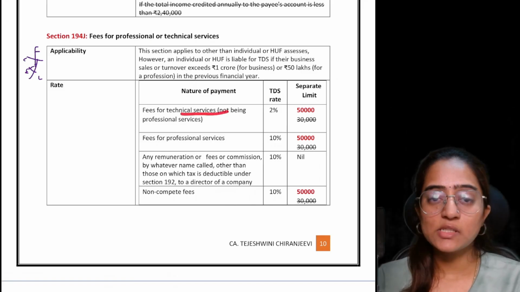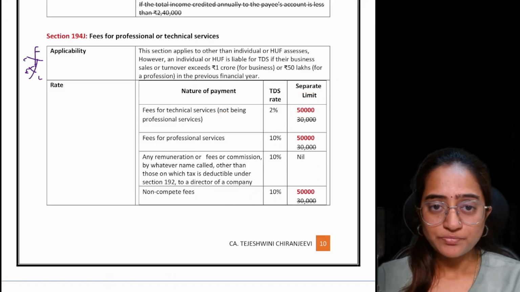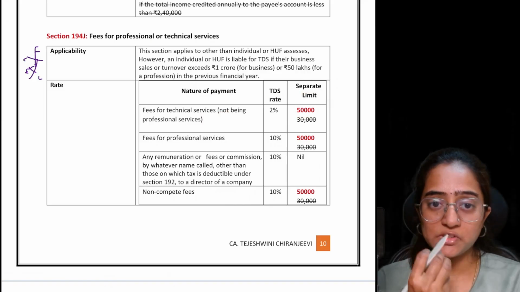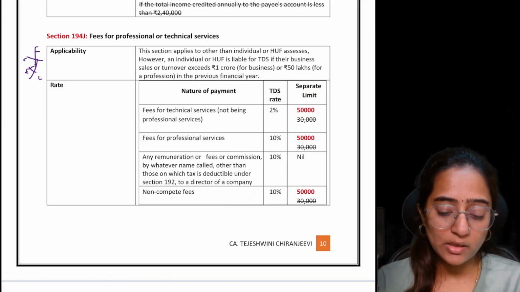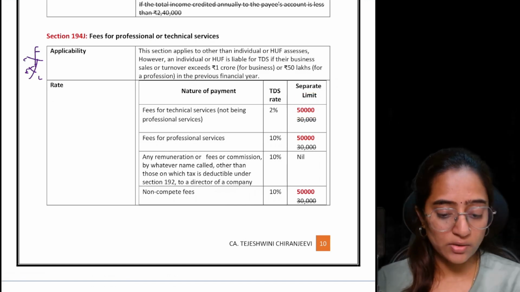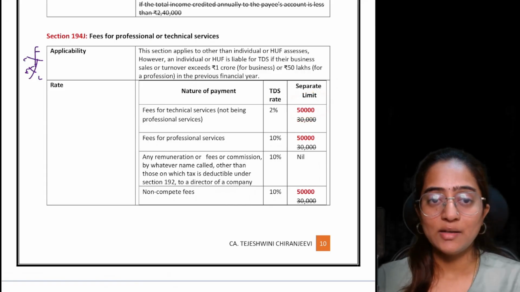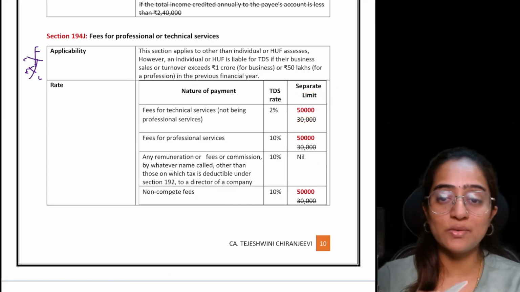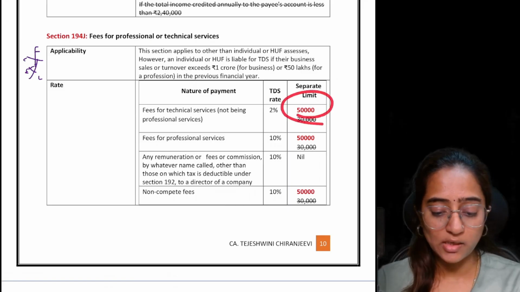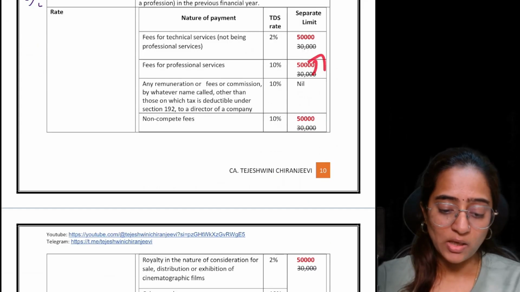So for technical services, if you are paying less than 50,000, individually or for one particular year, it is not liable for TDS deduction. If it is more than 50,000 only, TDS deduction is necessary. Professional charges also: earlier it was 30,000, now it is increased to 50,000.